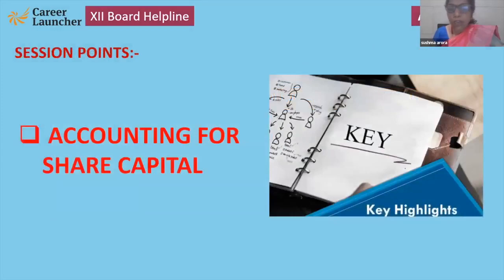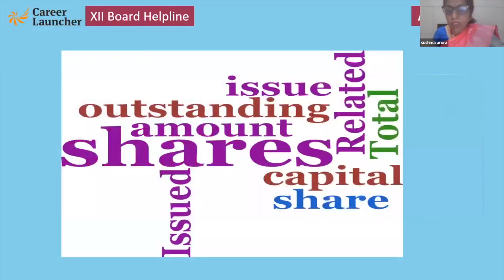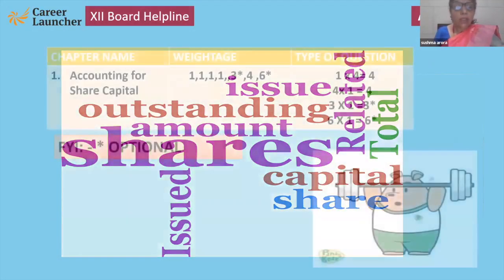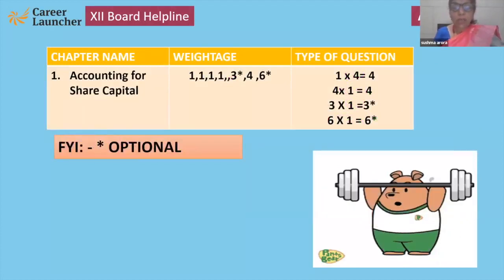Now, accounting for share capital. In this session, we will do various MCQs, 3 marker questions, 4 marker questions, and as you know, 6 marker questions with choice. See the weightage of this chapter: 1 marker, 4 questions; for the 3 marker, the option will be between share or debenture; for the 4 marker and 6 marker you will also have choice, but between share and share. I'm sure you must have seen the sample paper.